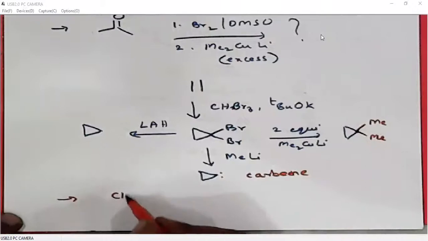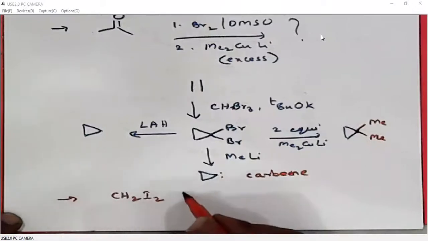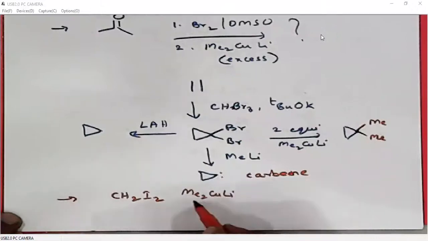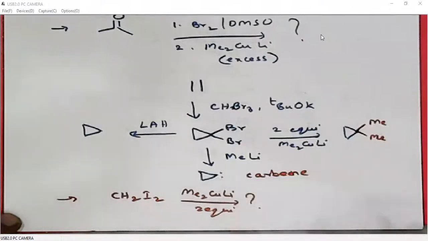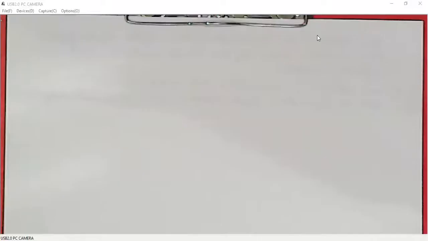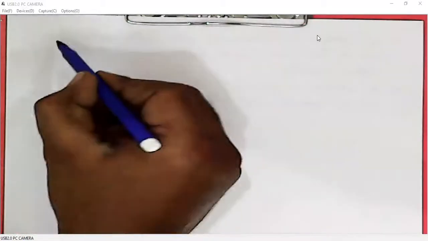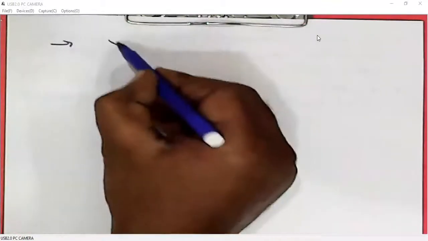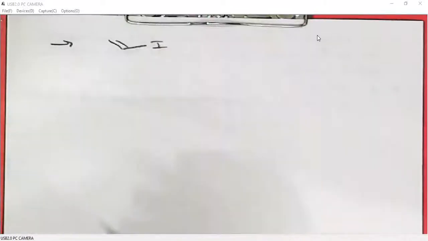I'll just give a practice problem. What is the product? So it is a similar product like this. Coupling reaction between alkyl halides and Gilman reagents is not just limited to sp3 hybridized carbon.